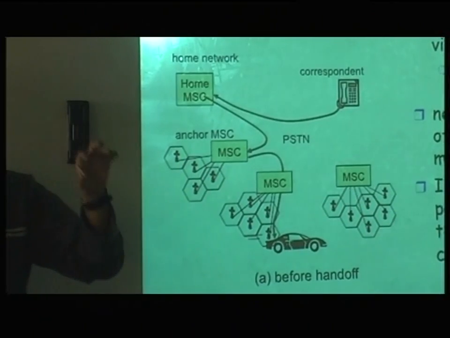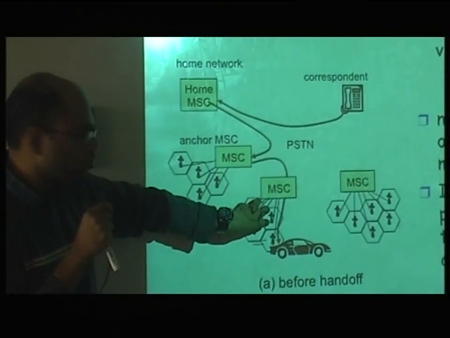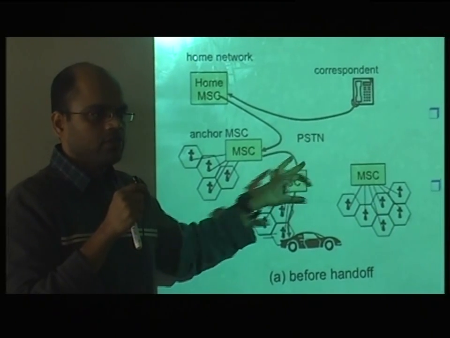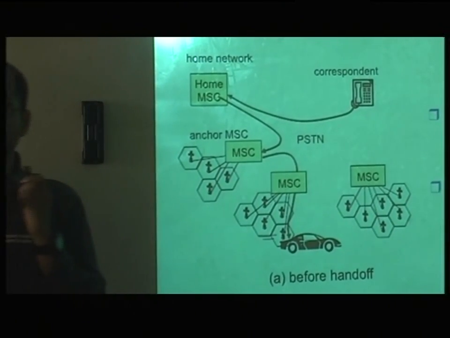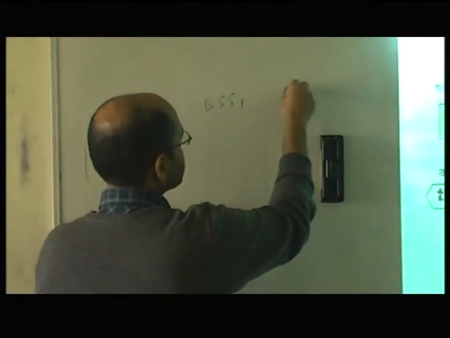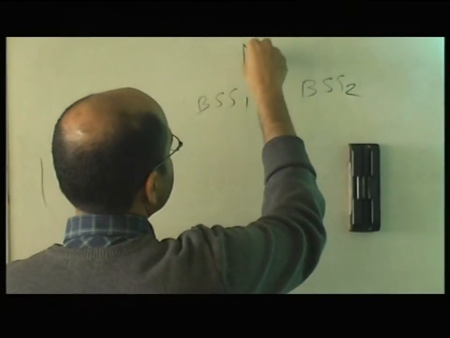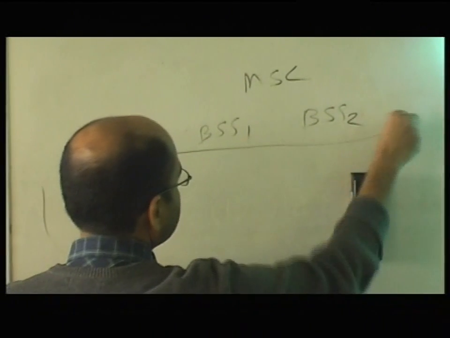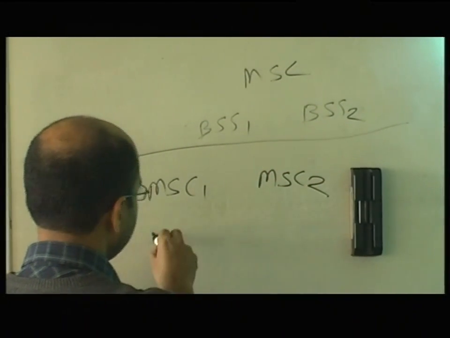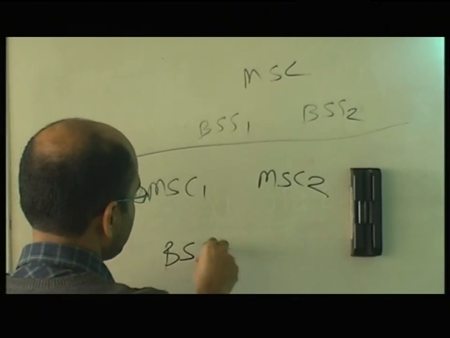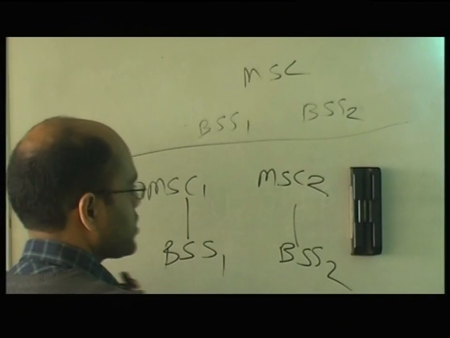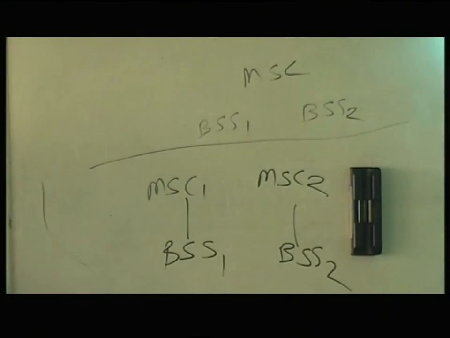It's not between one cell. So you have to involve one cell phone tower, a second cell phone tower, and two different MSCs. In the previous case, we had three entities: BSS1, BSS2, and MSC. And now what we have is MSC1, MSC2, and then there will be BSS1 and BSS2. Right? So this is how the connection is. All four of these can do the handoff step.